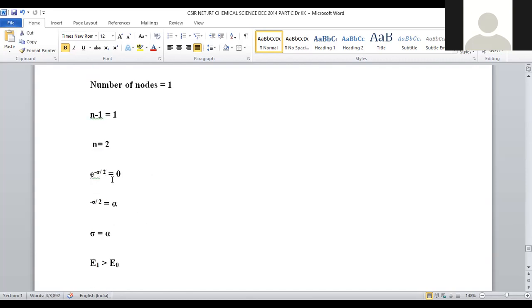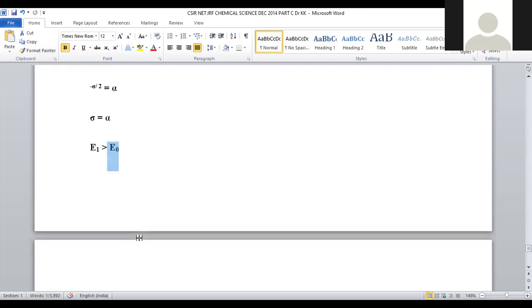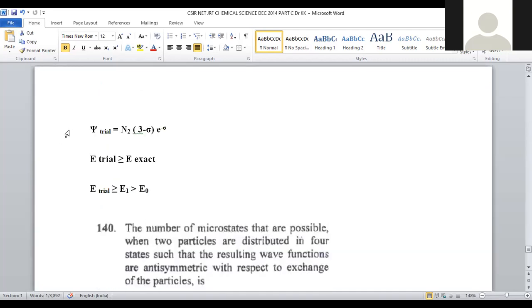When you apply e to the power minus sigma by 2 is equal to 0, the value minus sigma by 2 will become infinity. That is nothing but sigma is equal to infinity. At this condition, the energy of the first level will always be higher than the energy of the ground state, E0. When compared to the ground state energy, the excited state energy will always be higher, right? So this is the condition.